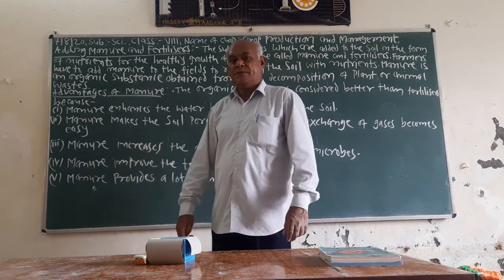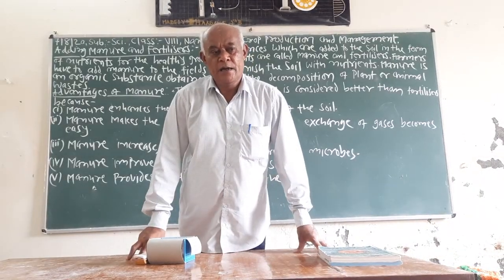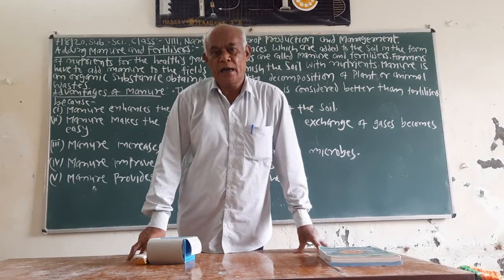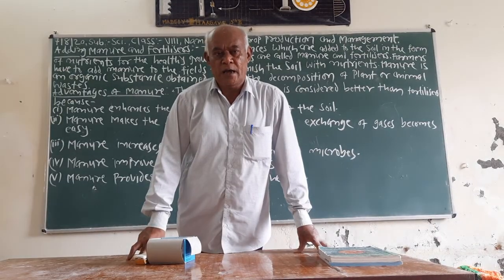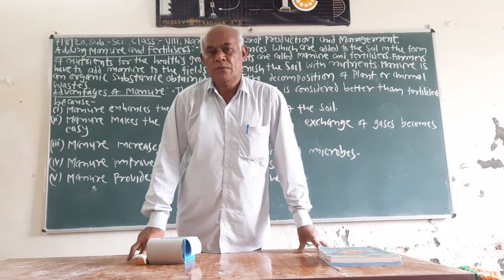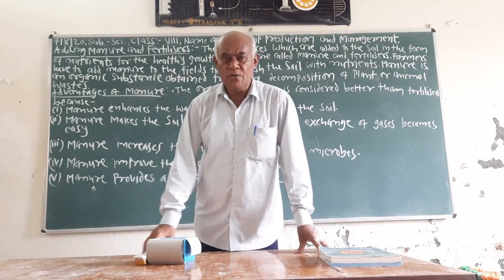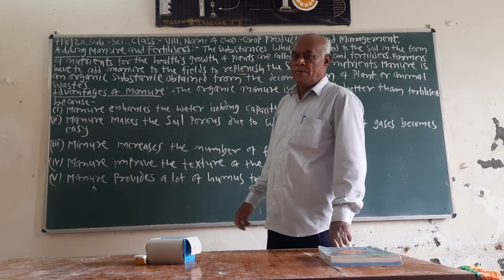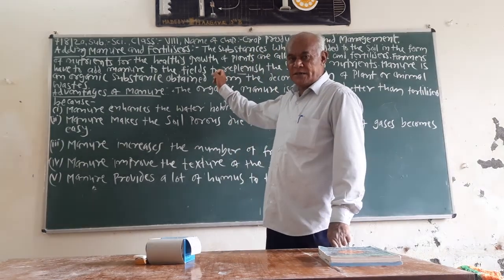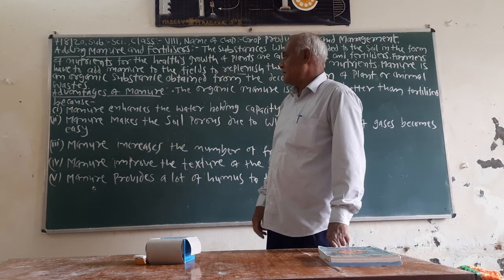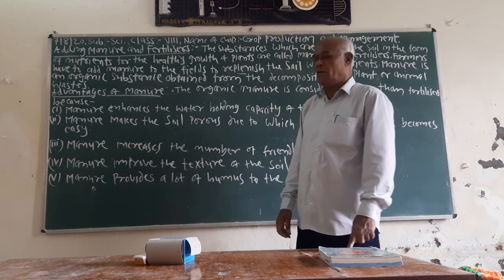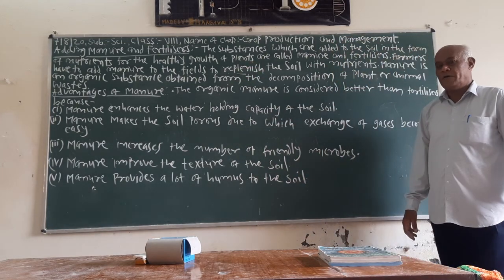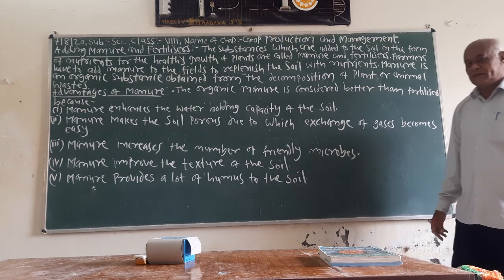After some time, some weeks, this waste is decomposed by microorganisms and converted into manure. So manure is an organic substance obtained from the decomposition of plant waste, agricultural waste, or animal waste.